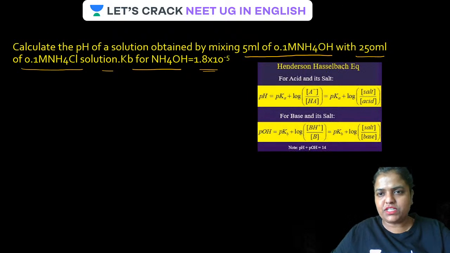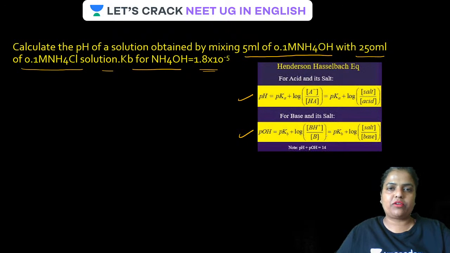Now guys, Henderson-Hasselbalch equation for acid and its salt: pH is equal to pK plus log salt by acid. pH for the base is given as pKb plus log salt by acid. Very, very simple. Let us see how to calculate this.